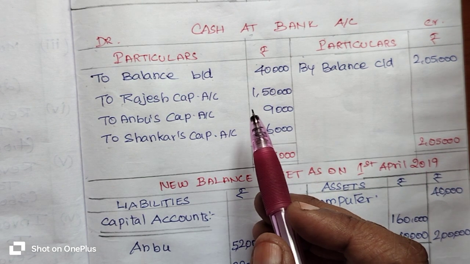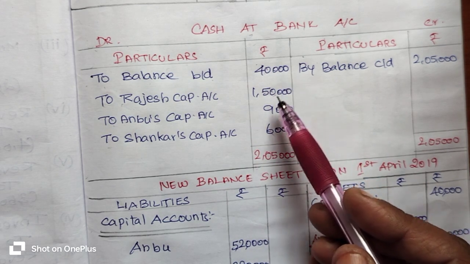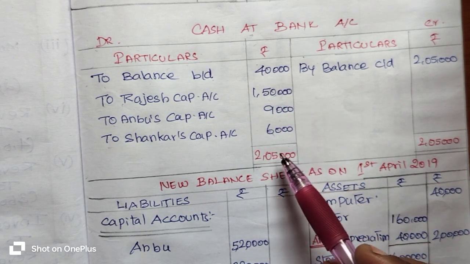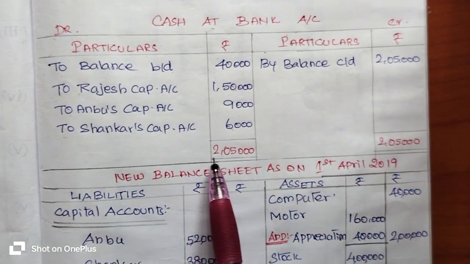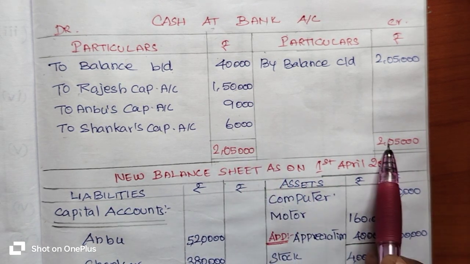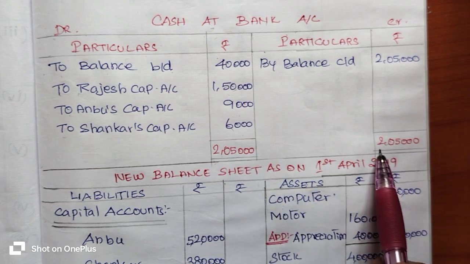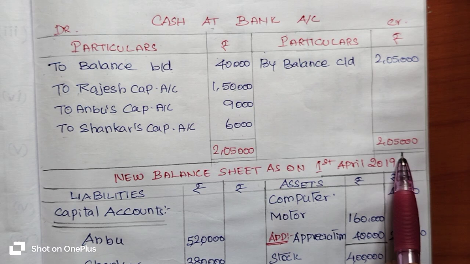In this way, we have the higher value on debit side: 40,000, 1,50,000, 9,000 plus 6,000. You will get 2,05,000 rupees. We enter the 2,05,000 rupees on both sides on the same horizontal line. After entering the total, you draw a double line below the total, which denotes it as a total.